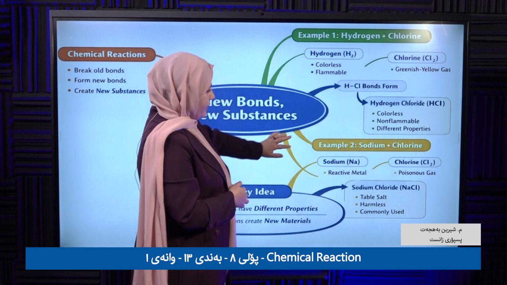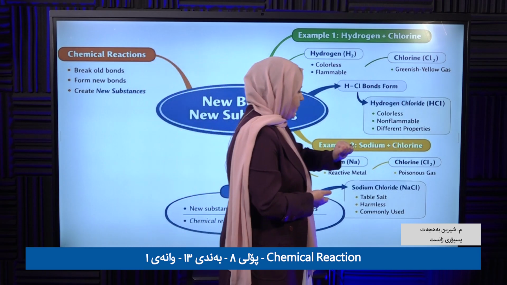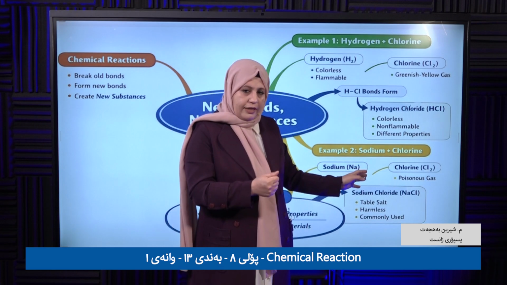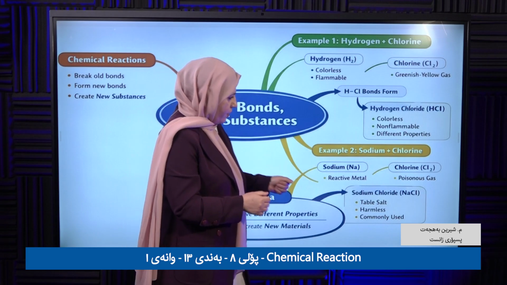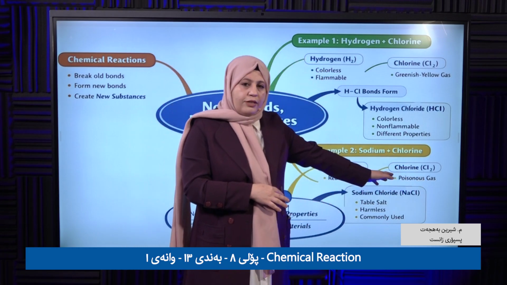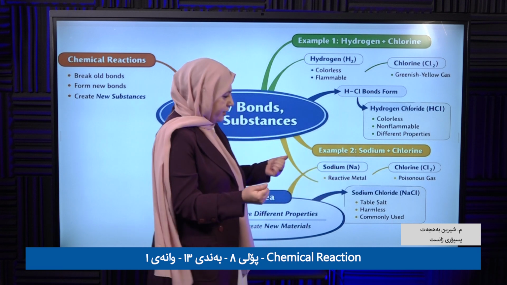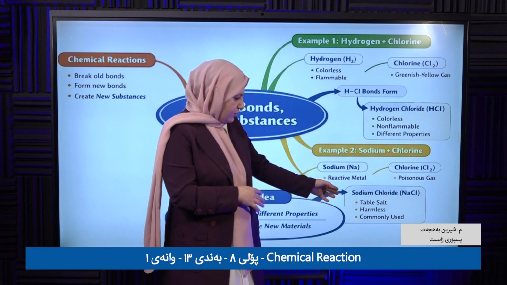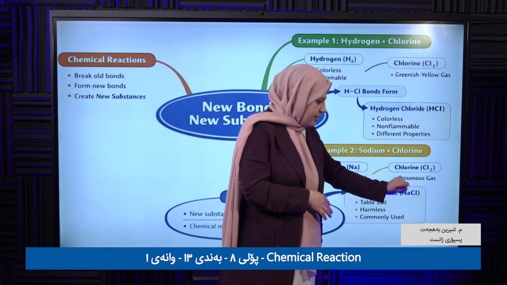Clear? Another example, sodium and chlorine. Sodium is a very reactive metal, and chlorine is a poisonous gas. When they react, they form sodium chloride, NaCl.